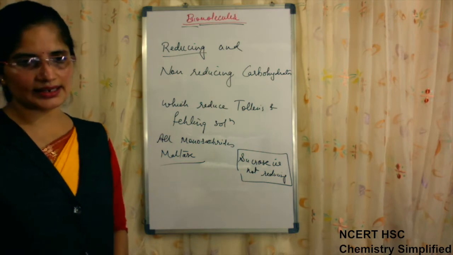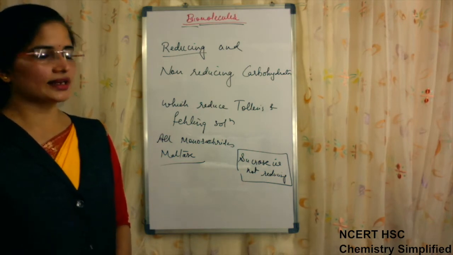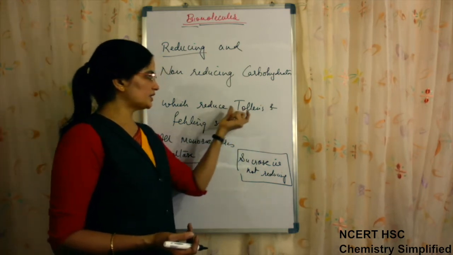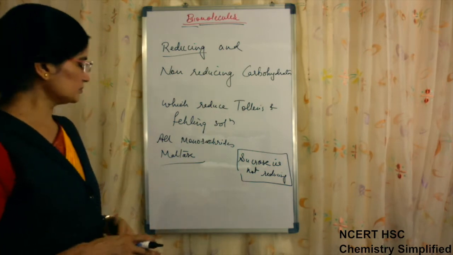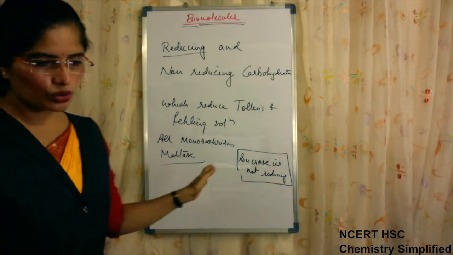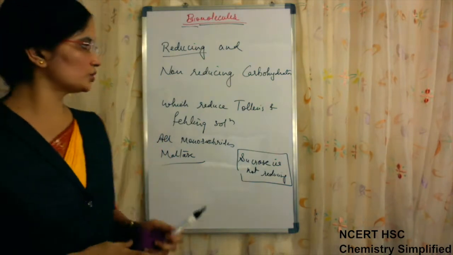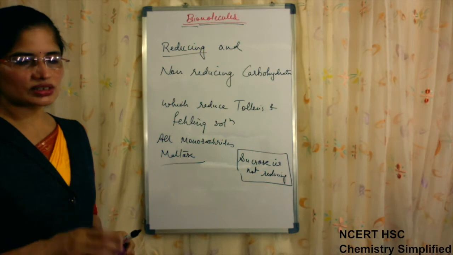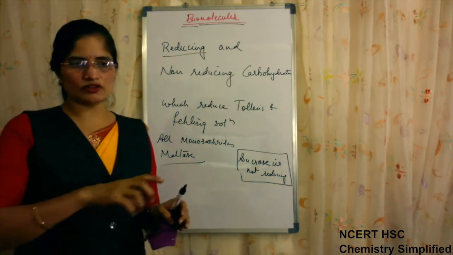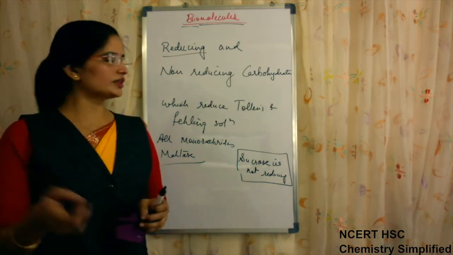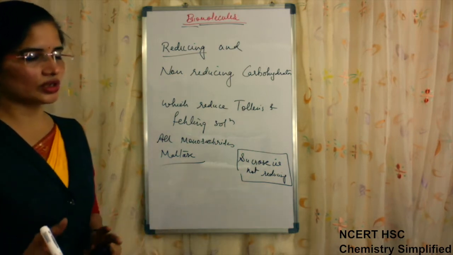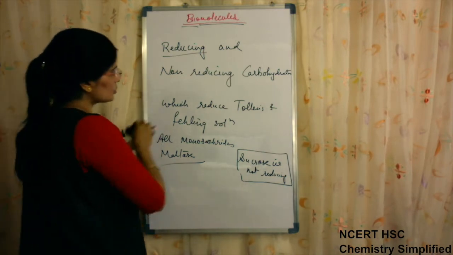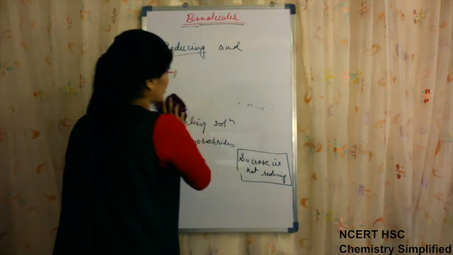So all monosaccharides and some disaccharides which have their carbonyl carbon free to react with the reagents are reducing. Sucrose is a non-reducing sugar, and all polysaccharides are non-reducing because they form long complex chains, so all the carbonyl carbons are bonded to each other and none is free to reduce these reagents.